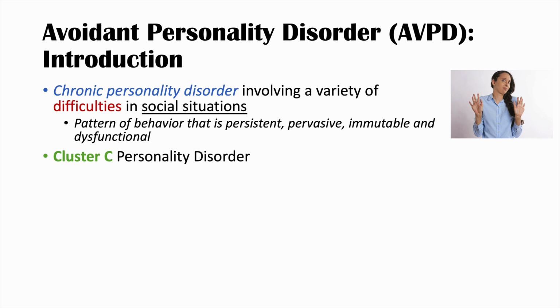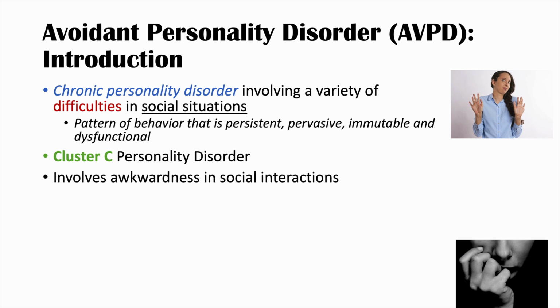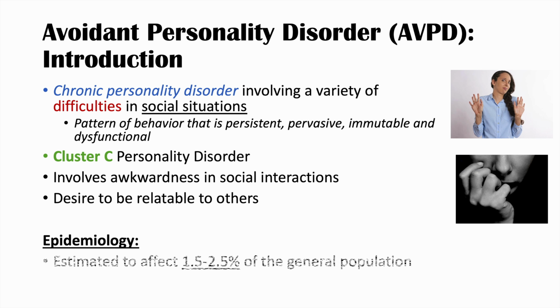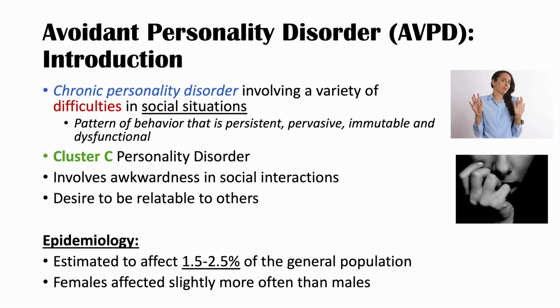It is actually a cluster C personality disorder. And among other things, it involves awkwardness in social interactions. But individuals with this condition have a desire to be relatable to others. So there's many other components of this condition we're going to talk about later. What is the epidemiology? So it's actually estimated to affect 1.5 to 2.5% of the general population. And we find that females are affected slightly more often than males.